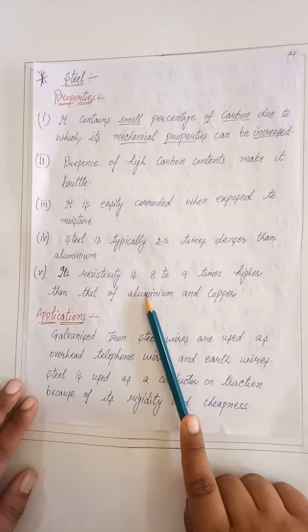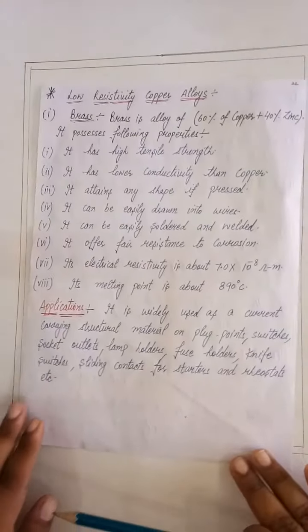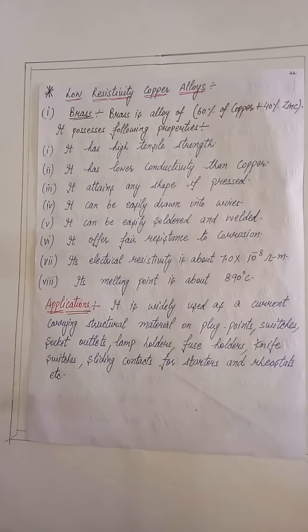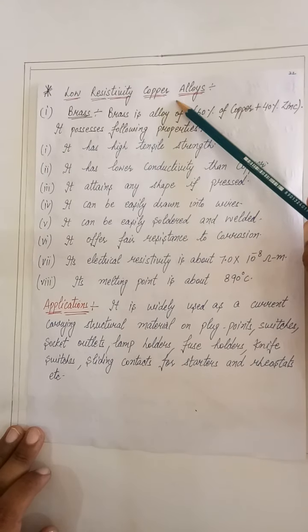Applications: galvanized iron steel wires are used as overhead telephone wires and earth wires. Steel is used as a conductor for traction because of its rigidity and cheapness. Now we will discuss some low resistivity copper alloys.